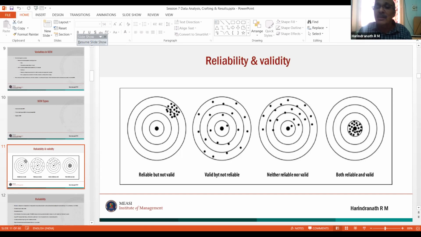There is something called, now a person by name Dillon has discovered, Dillon, I forgot the other name, Dillon-Rowe. All the three, Cronbach alpha, composite reliability, Dillon-Rowe, all these are measures of reliability. What is the measure of reliability? I think I'll go back to the old example.